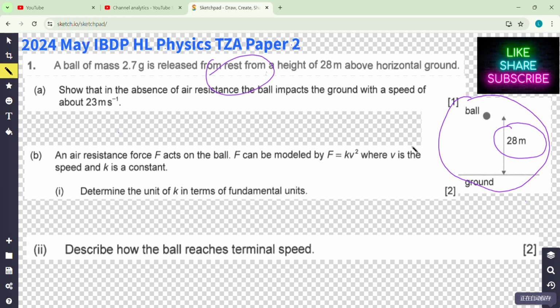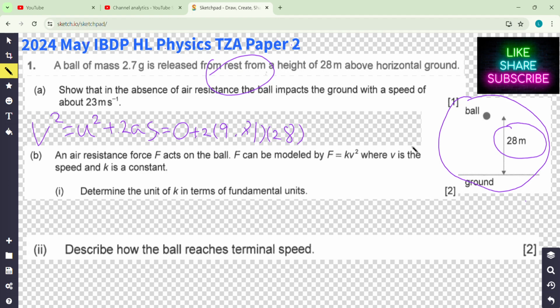So first question is about absence of air resistance. So the impact speed is 23 meters per second. So free fall under gravity, so you know acceleration is 9.81. So we use the constant acceleration equation, v squared equals u squared plus 2as. Substitute the numbers, initially at rest, and the a is 9.81, right? The distance travelled is 28 meters.